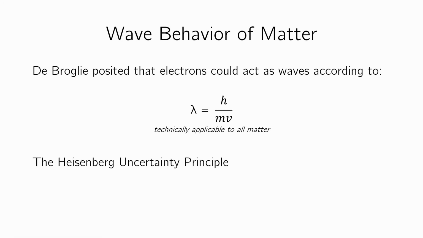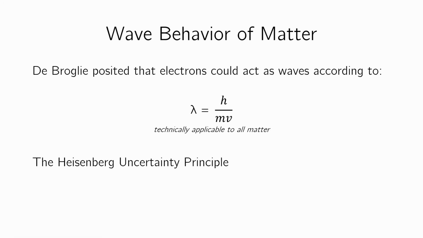Well, actually, there's the Heisenberg uncertainty principle. There is an equation associated with it, but I'm not going to bother with it because you can't actually apply it in our class, so we won't. But basically, Heisenberg, another World War II era scientist, posited that if you want to study an electron in an atom, you can tell either how fast it's going or where it is. You can't tell both. That's the crux of the Heisenberg uncertainty principle.